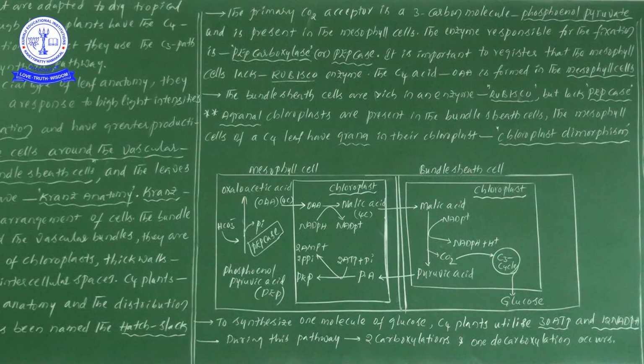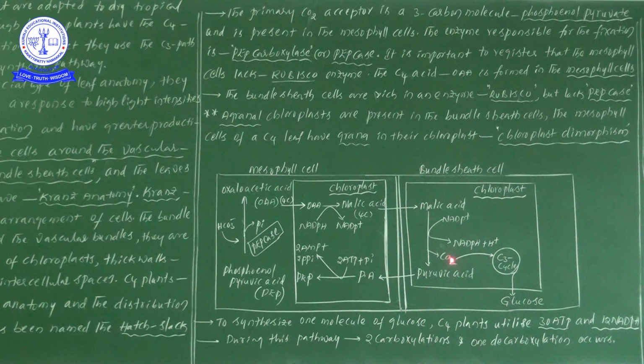And during this pathway, how many carboxylations, meaning carbon dioxide fixations, occur? In the mesophyll cells, one time carbon dioxide is fixed for the formation of oxaloacetic acid. The C3 cycle takes place in the bundle sheath cells, so carboxylation as well as decarboxylation processes occur. Decarboxylation means, as I told you, the carbon dioxide does not go to the atmosphere; it comes out from the reaction. Remember that. So one decarboxylation process occurs.